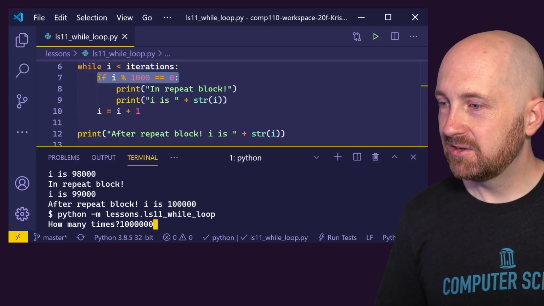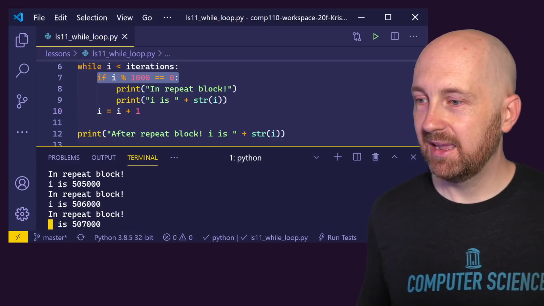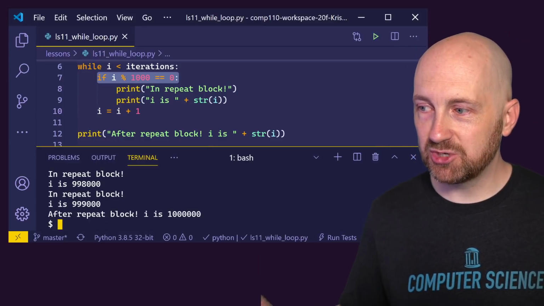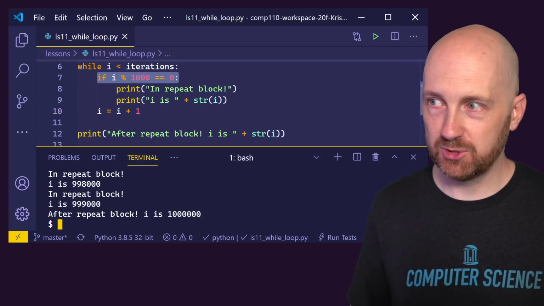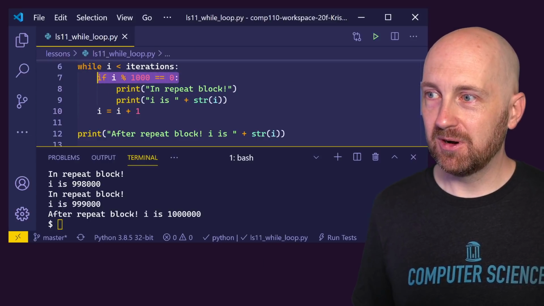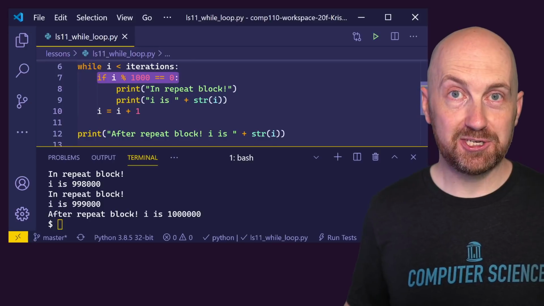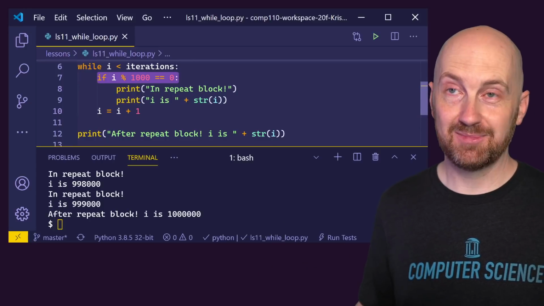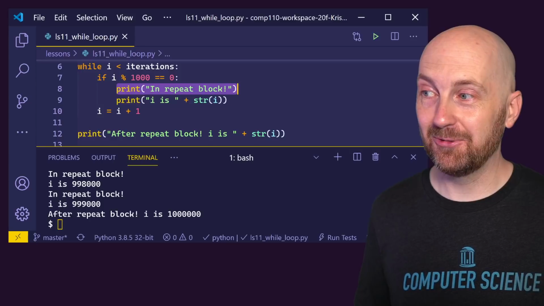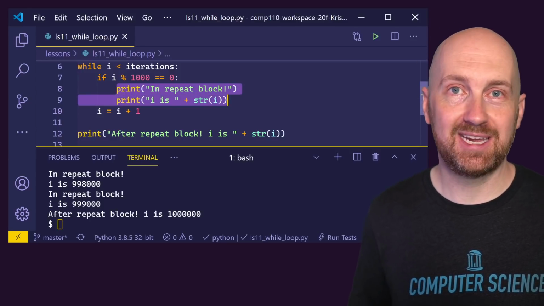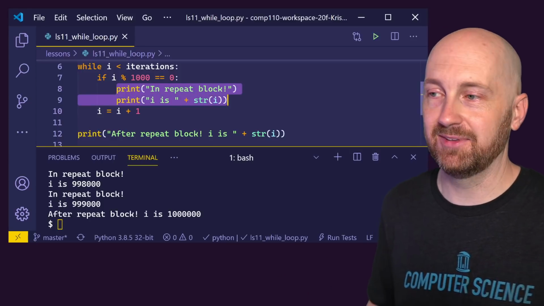Let's keep dropping zeros in here and we've got 1,000,000. And you can see that we just ran this block of code 1,000,000 times over. The computer did a division operation and checked the remainder 1,000,000 times. And then it took only every 1,000 times a special case scenario of, okay, I'm going to do this because it's evenly divisible.